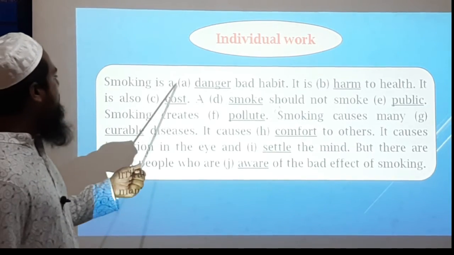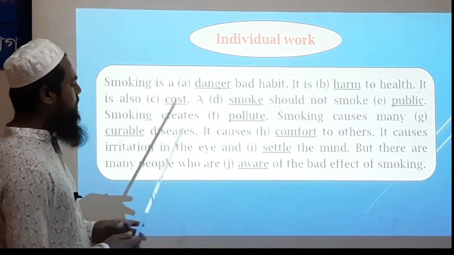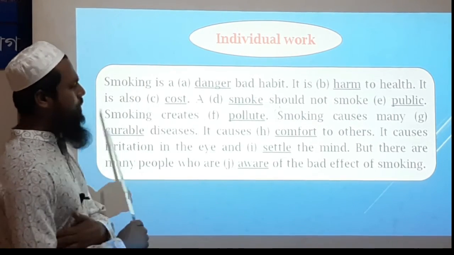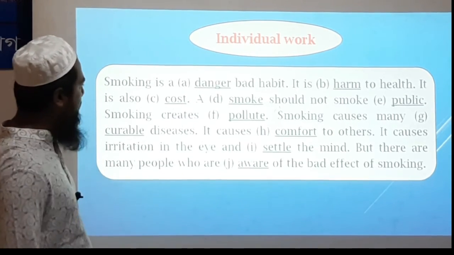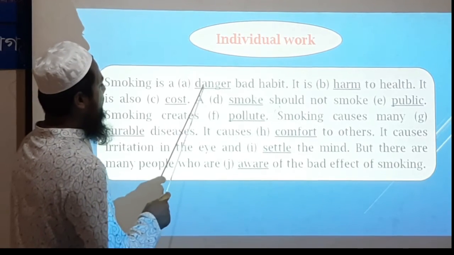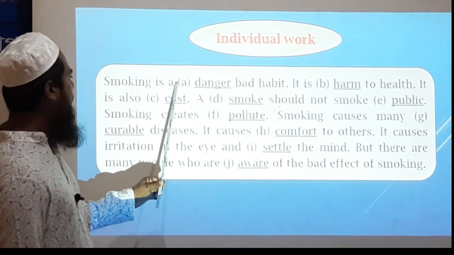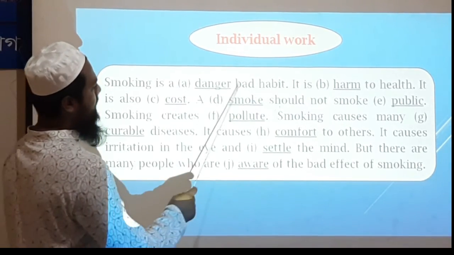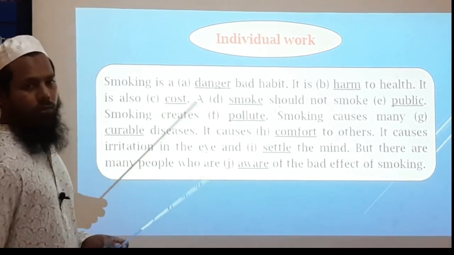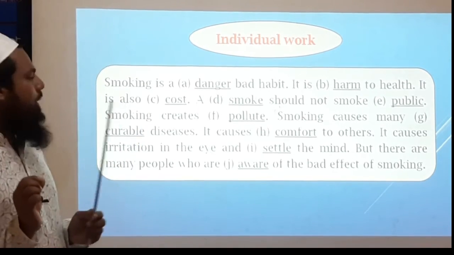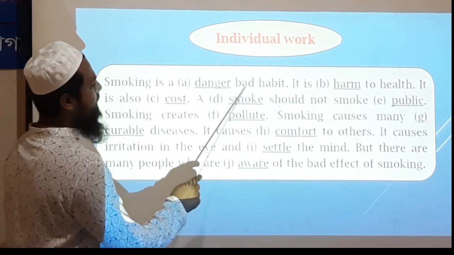See, smoking is a danger bad habit. Here, what is the formation of the sentence? We will always notice the previous word and the next word of the given or marked word. The marked word is danger and the previous word is an article, and the next word is bad, an adjective. So we know that after an article we use an adjective, but there bad is the adjective.